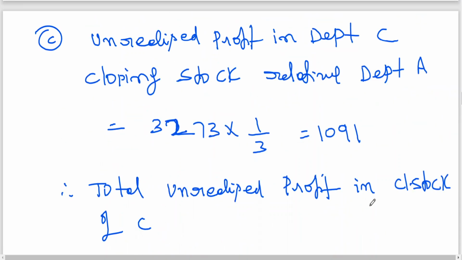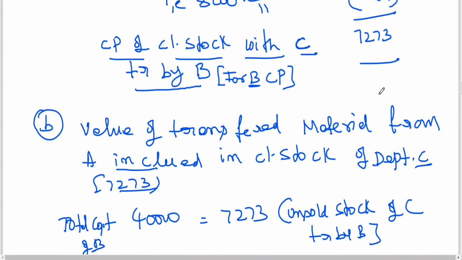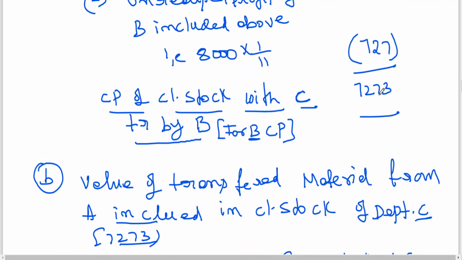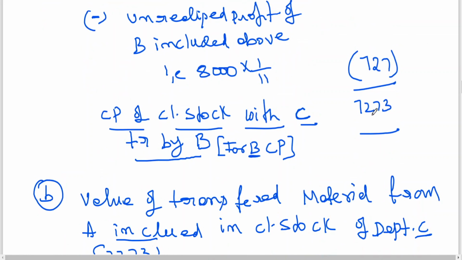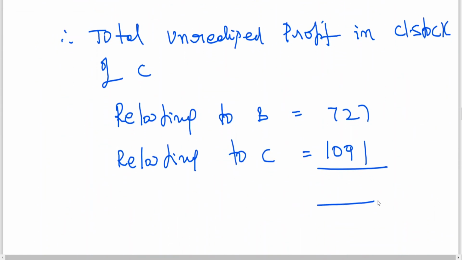Total, 727 plus 1091. You're getting 1880. Now we can go for the solution.